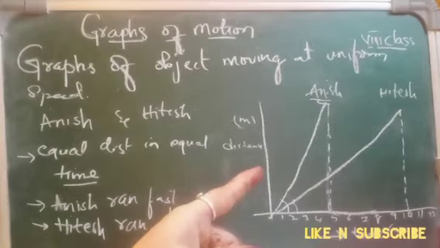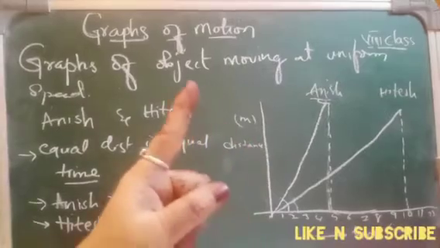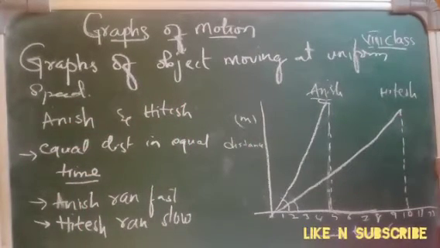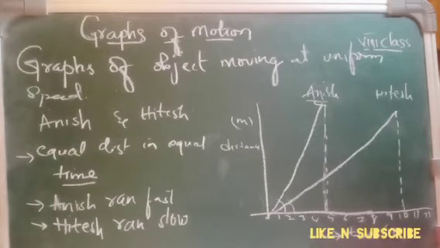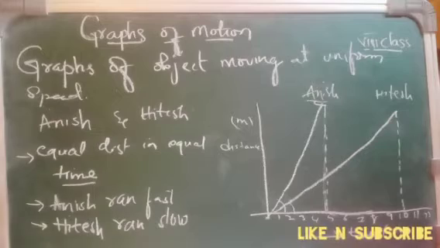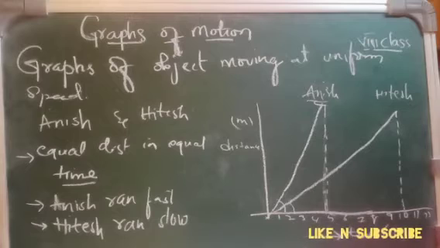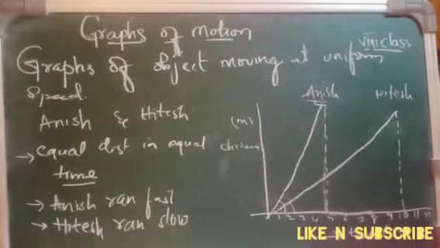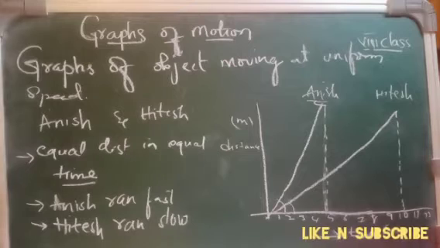So by seeing the graph, we can easily tell the speed of the object. Here we have a readings table of the object of a girl whose name is Bhumika. She went on a journey, and she gave the time and distance, how much she traveled in what time. Okay, so we will see it.